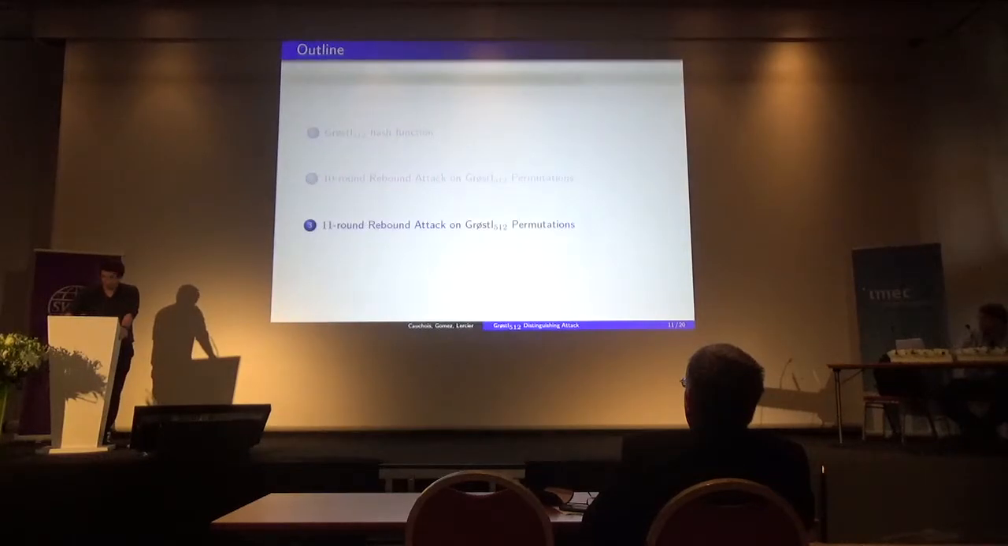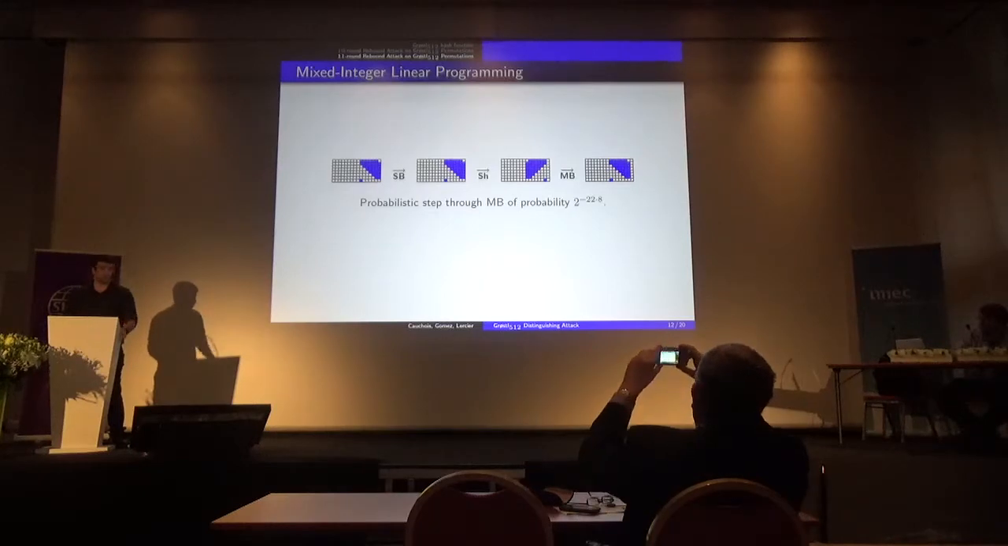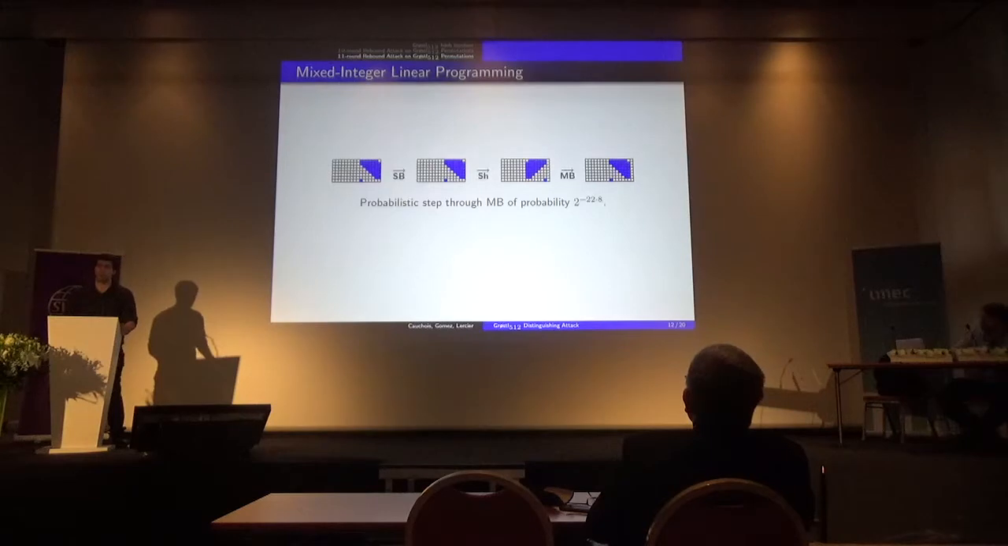Okay, so let's attack 11 rounds now. Using mixed integer linear programming techniques and trying to reduce the number of columns involved in several rounds, we make appear this structured truncated path. That is, as you may see, very interesting, since the final step is only the shifted version of the first step, and it is realized with probability only 2 to the minus 22 times 8, which is actually quite high.